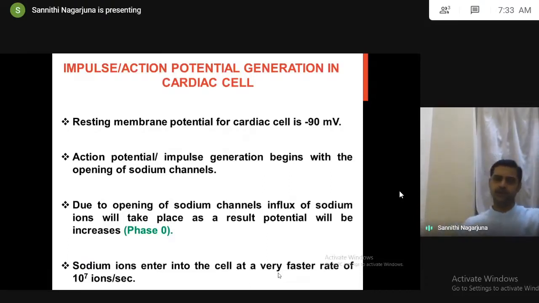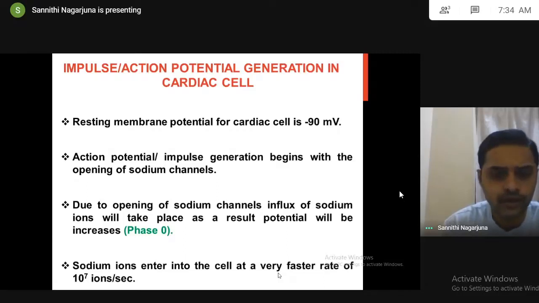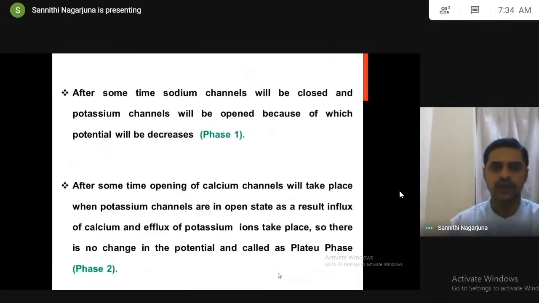When the sodium channels get open, sodium ions enter into the cell at a very fast rate of 10 to the power of 7 sodium ions per second. As a result, the potential will increase, which is called phase 0. After some time, the sodium channels will be closed. Whenever the sodium channels are closed, there is an opening of potassium channels, causing efflux of potassium, then the potential will decrease, called phase 1.